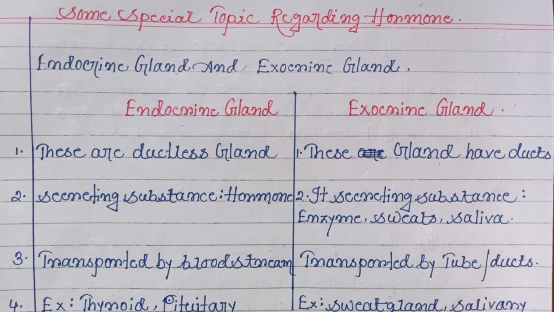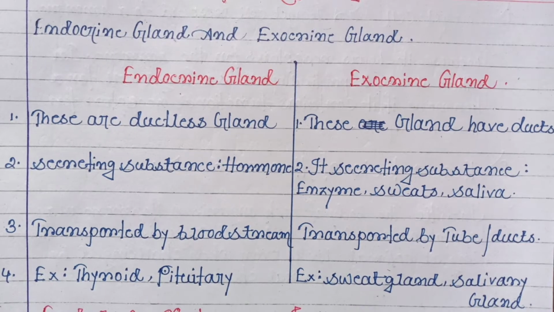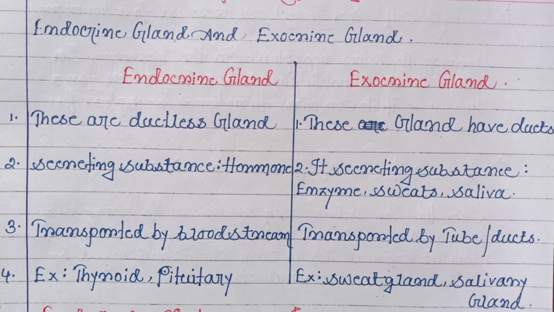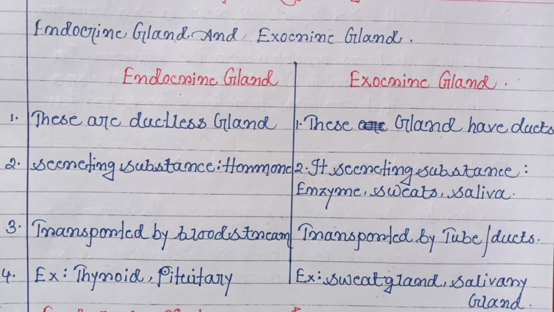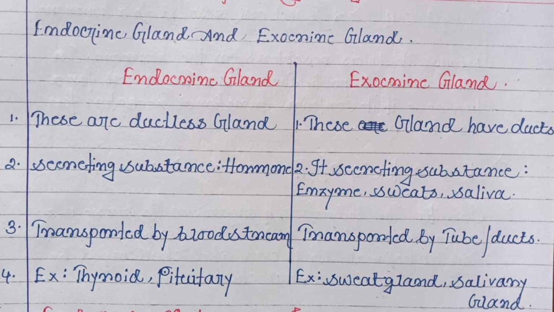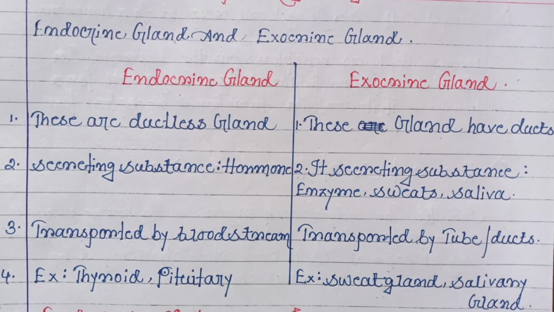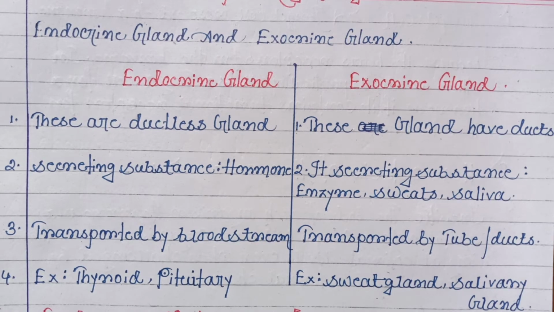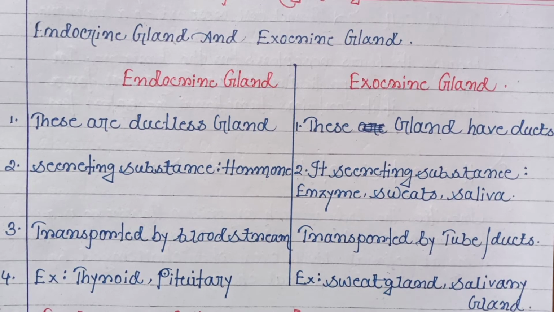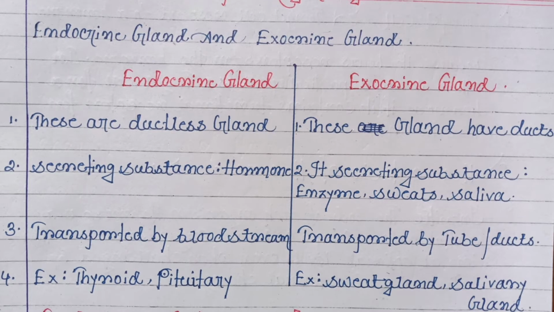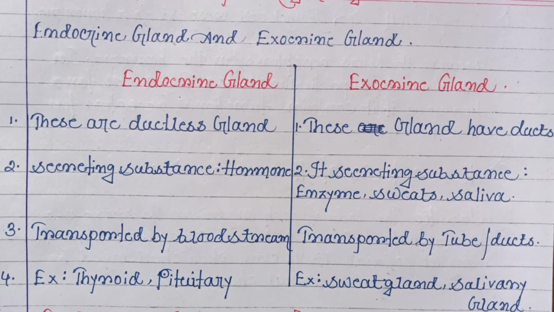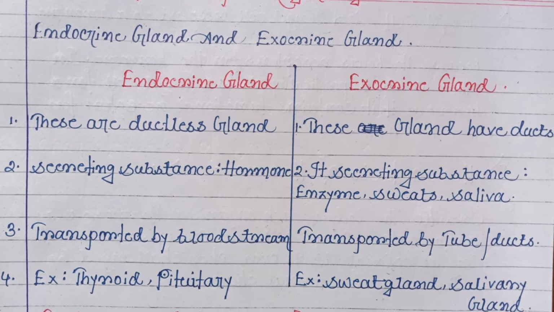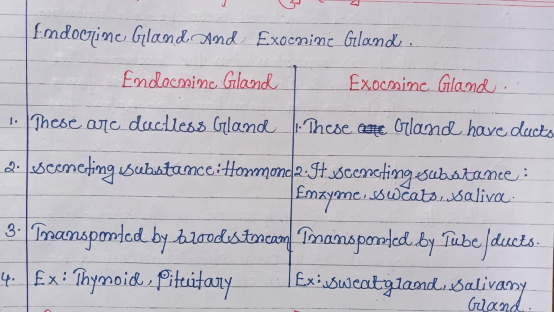gland. Here I write the difference between the endocrine gland and the exocrine gland. Endocrine glands are ductless glands, whereas exocrine glands have ducts. In the case of endocrine glands, they secrete hormones, and in the case of exocrine glands, they secrete enzymes, sweat, saliva, etc.